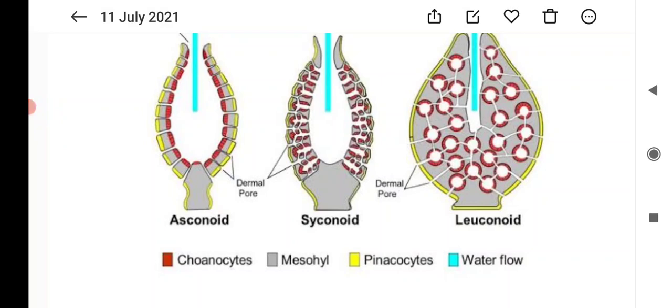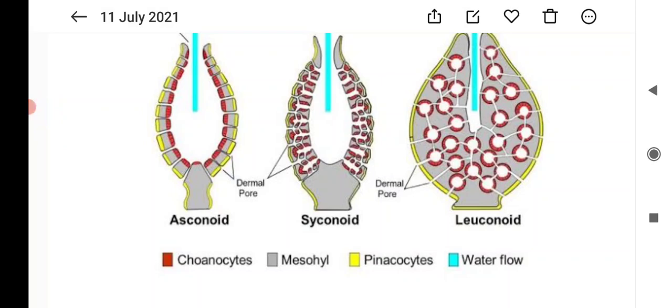Example, sponges. The cells in the sponges are arranged as loose aggregates. In this picture you can see the cells are arranged as loose aggregates and do not form tissues. So, they exhibit a cellular level of organization. There is division of labor among the cells, and different types of cells are functionally isolated. I already told you division of labor means different cells perform different functions.